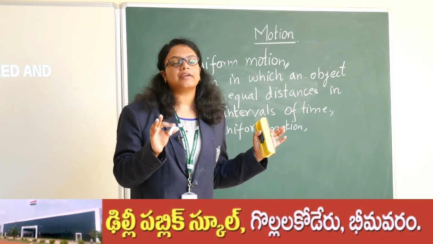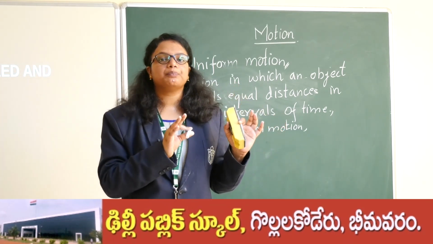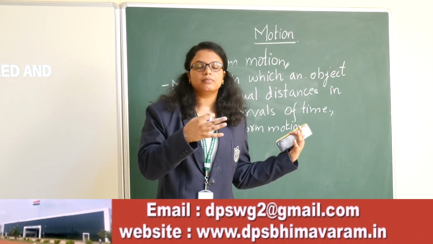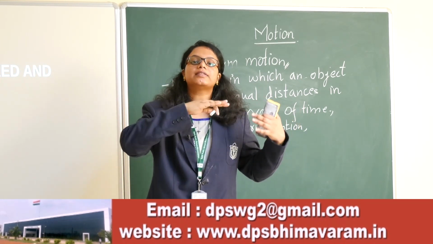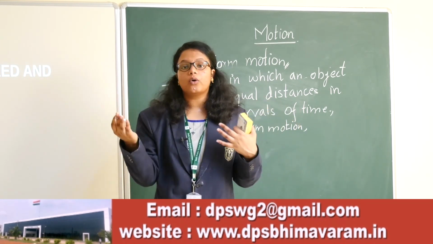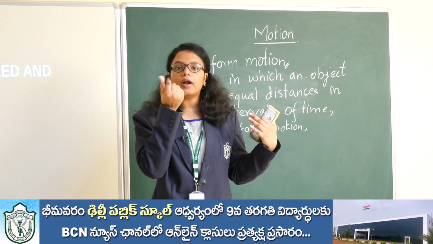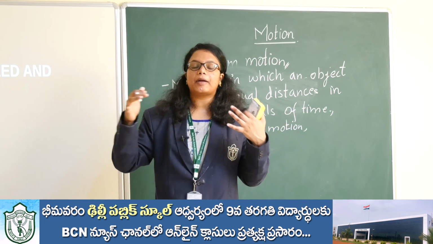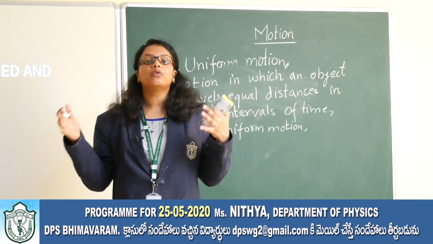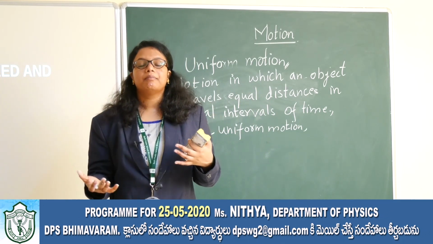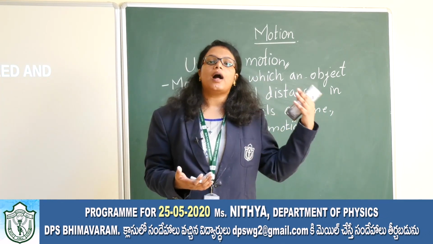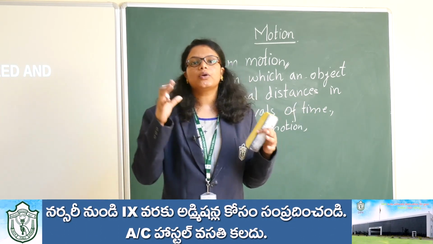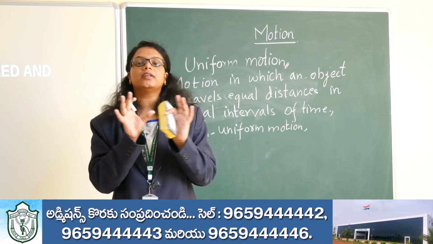Mostly in our day-to-day life we experience non-uniform motion only. Like when we are going normally in a car or bike, we travel some kilometers, but when we are going on a highway, within a short interval of time we are able to travel a lot of distance because there is a lot of gap. We are getting a lot of space when moving on the highways. There will not be much rush, but suddenly when you enter the market, our traveling distance becomes less with time. So you can observe that there is variation in the distance travelled.